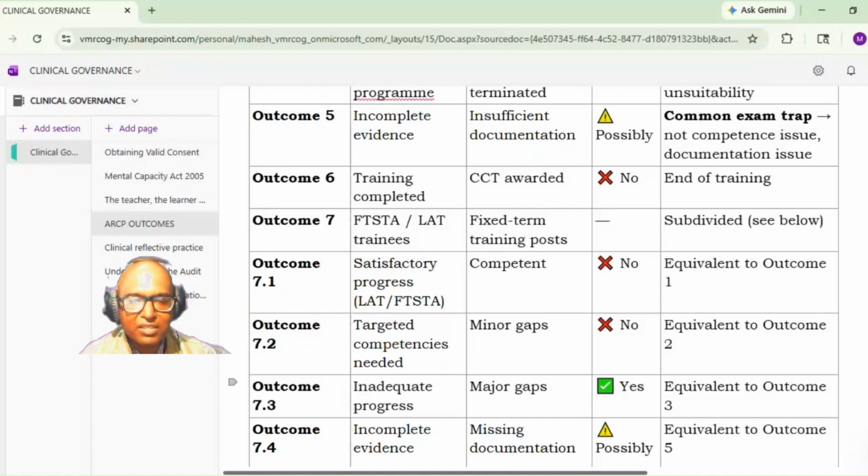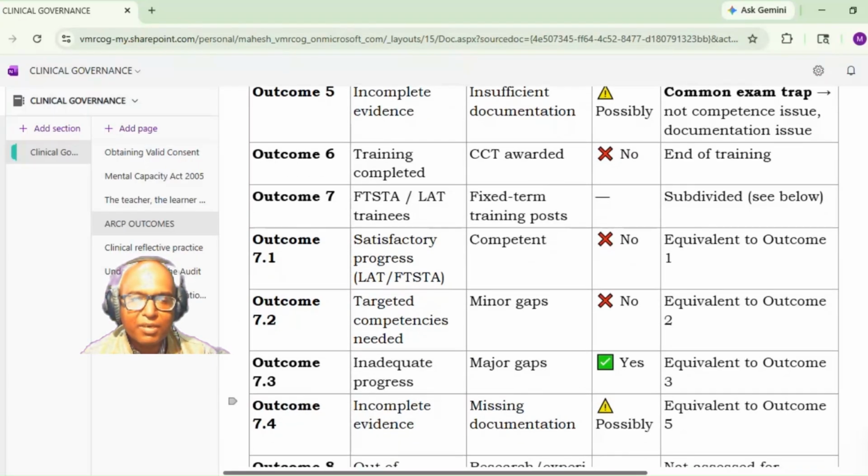Then outcome 7.3 is an inadequate progress. So there are major gaps. So additional time is required, which is equivalent to outcome 3. So 7.1 is equal to outcome 1, 7.2 is equal to outcome 2, 7.3 is equal to outcome 3. Once we have understood 1, 2, 3, you will understand 7.1, 7.2, 7.3. But this outcome 7 is after the completion of the training, when there are fixed term specialist training appointments or the locum appointment for the training. So for these candidates, these are the outcomes.